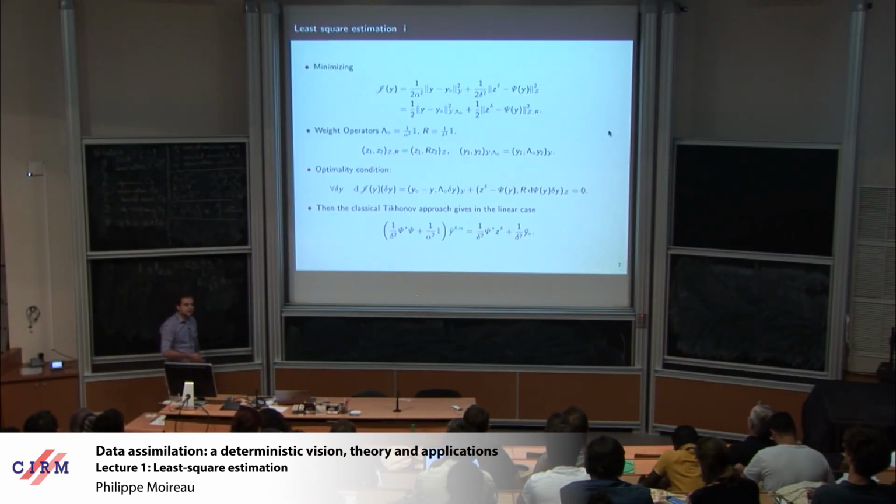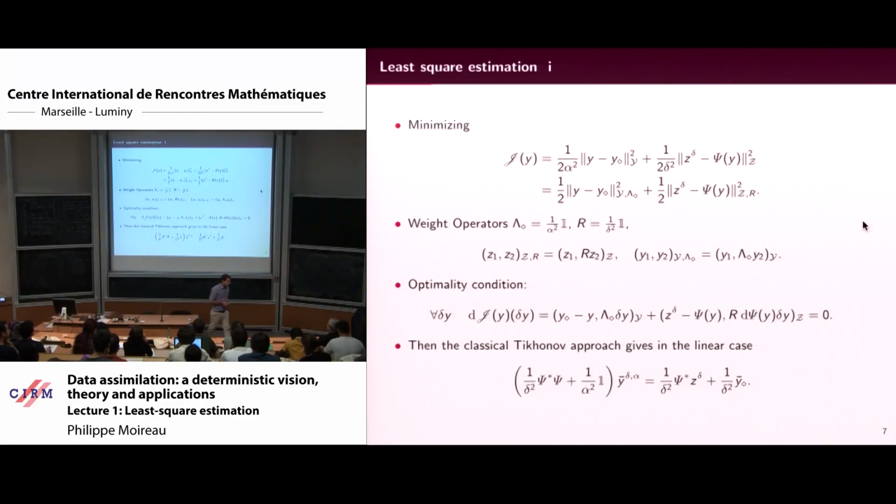You have lots of possibilities here, and for that I use the general notation with R. So lambda and R are weight operators in order to reset the norms.